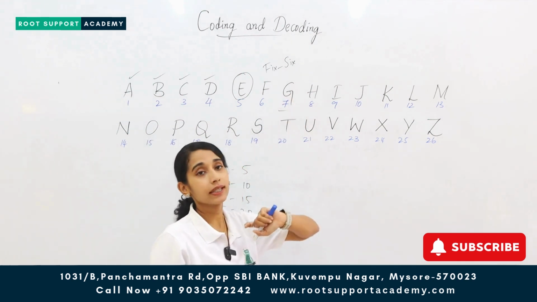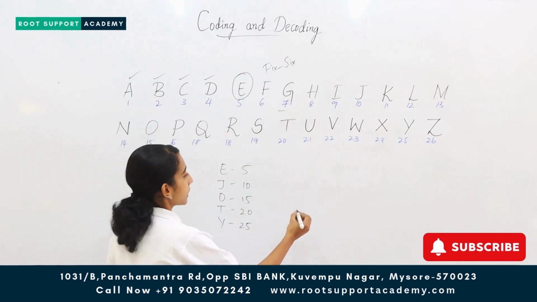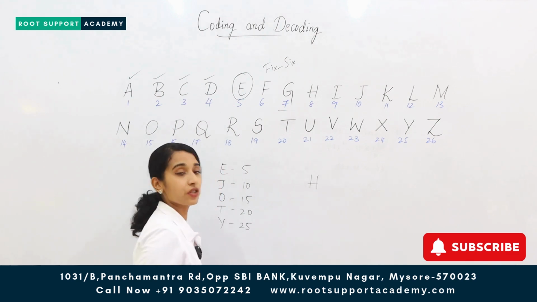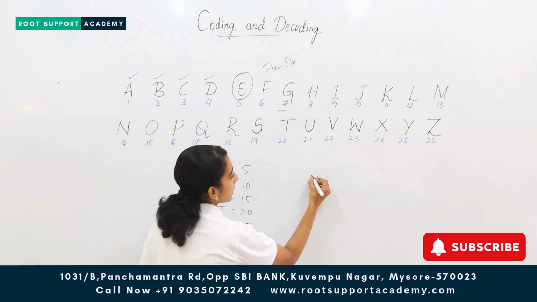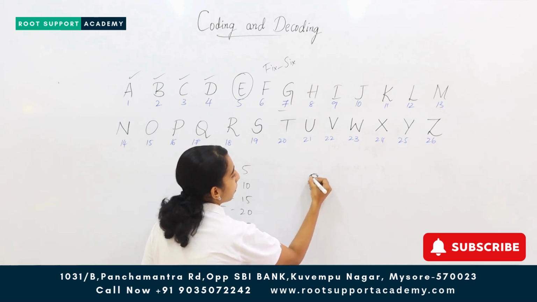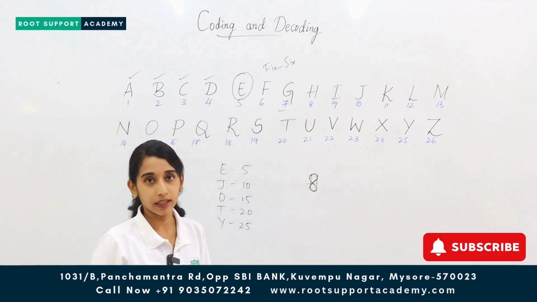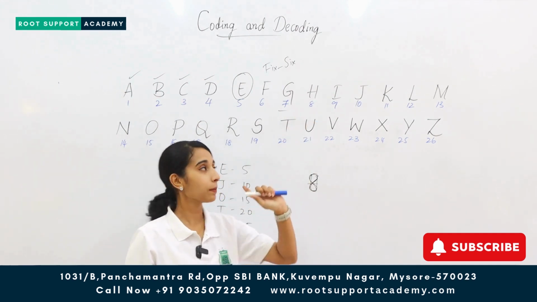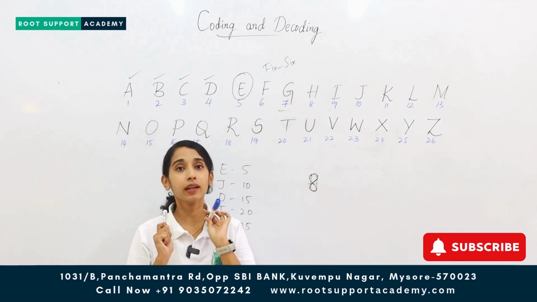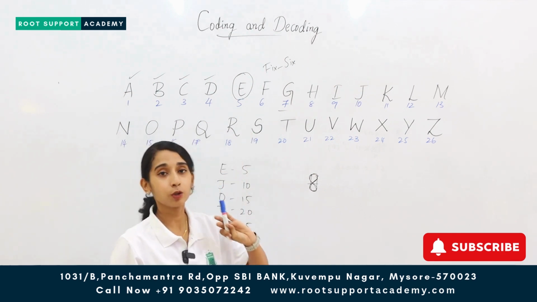Next, H has the number 8. How to remember this? How do we write H? Like this. If I join this here like this and like this, I can somehow see 8 written there. So whenever you see H, you have to remember that H has the number 8.